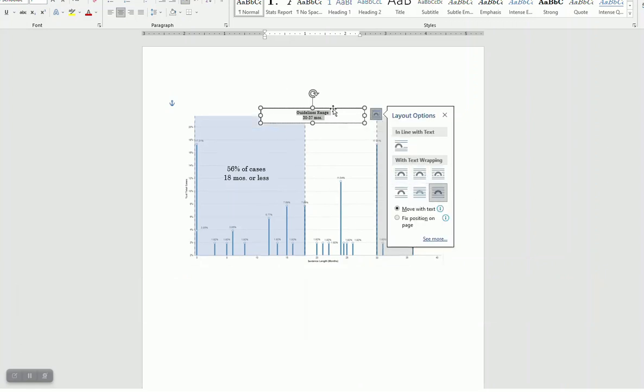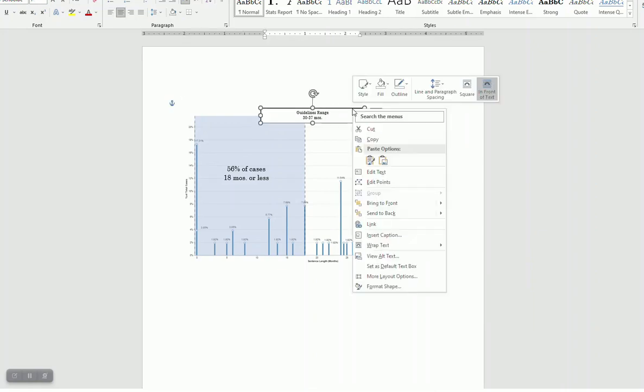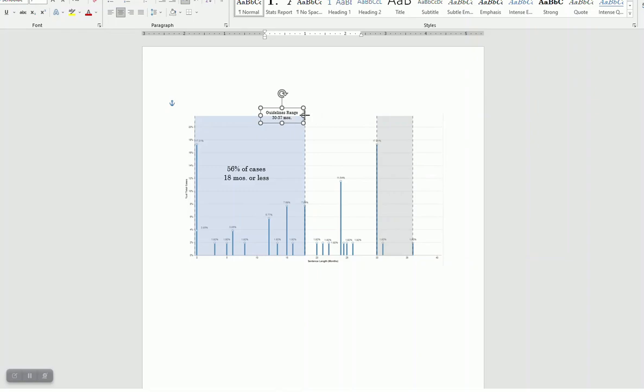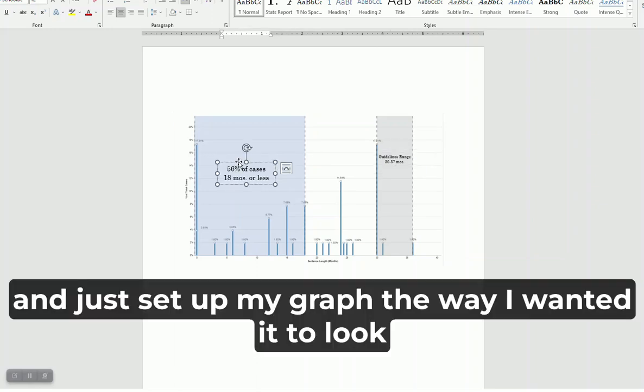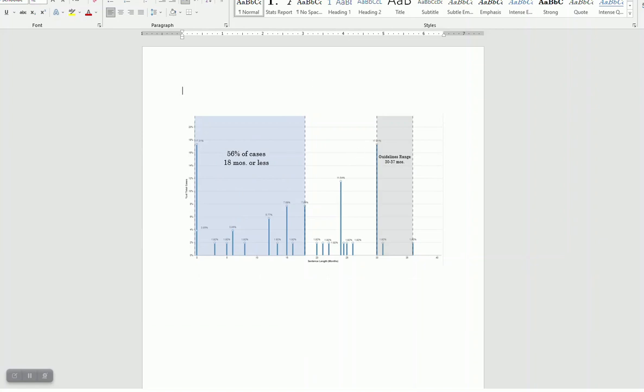Put it in front of the text. Get rid of the fill. Get rid of the outline. And just set up my graph the way I want it to look for the court in a brief or declaration or both.